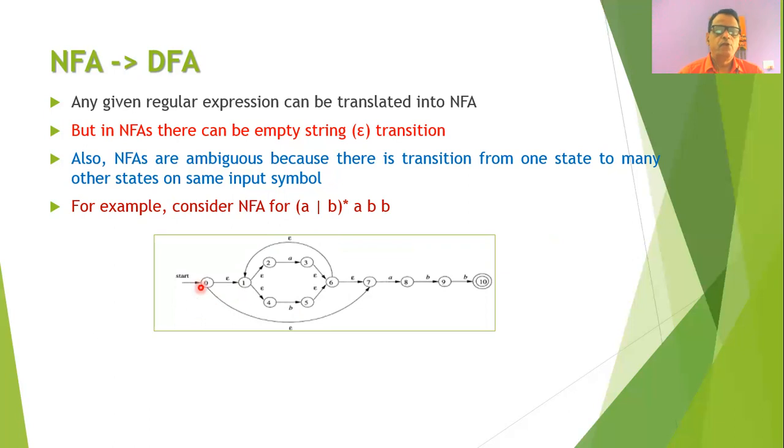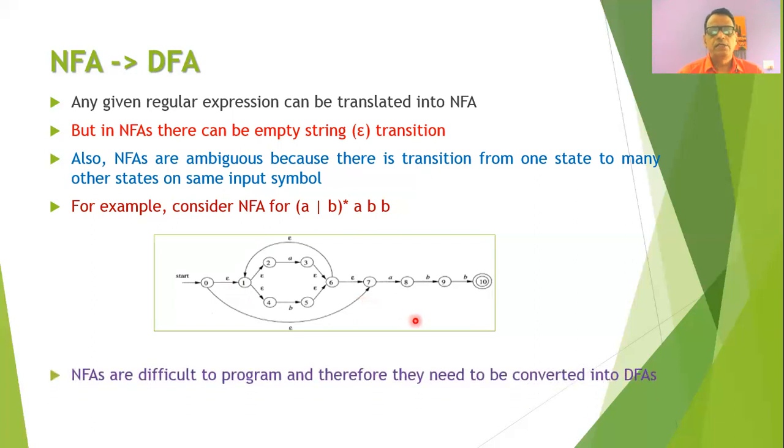That is, whether you will go from state 0 to 1 or to state 7 on the empty string. Also, we cannot write an appropriate computer program for an empty string, and therefore such NFAs are very difficult to program. And therefore it is necessary that we convert these NFAs into DFAs.